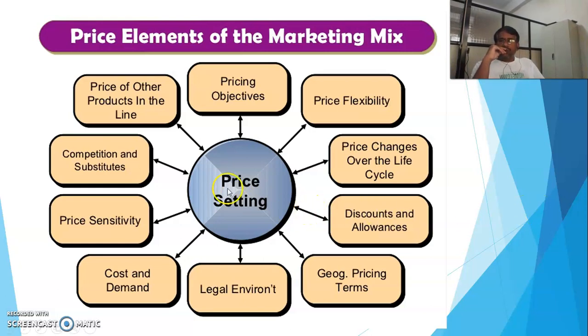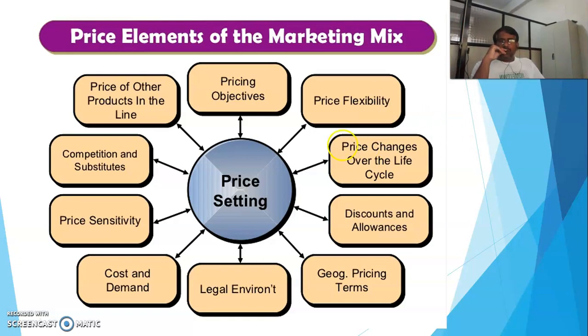The first is very important: the objective should be set for the pricing, and this is a strategic decision taken by the organization. Then the second element is price flexibility. For looking after different customers from different regions, we should set flexibility for the price.